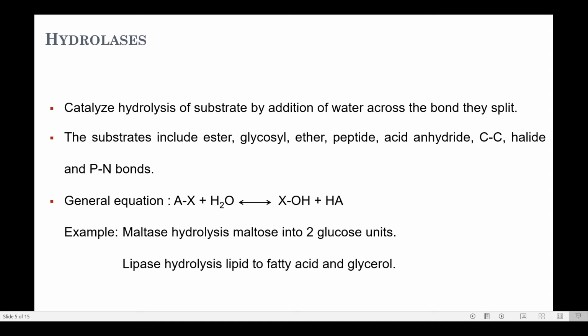The general equation can be written as: when AX combines with a water molecule, OH is added to A to form XOH and HA. Examples: maltase hydrolyzes maltose into 2 glucose units, or lipase hydrolyzes lipid to fatty acid and glycerol.